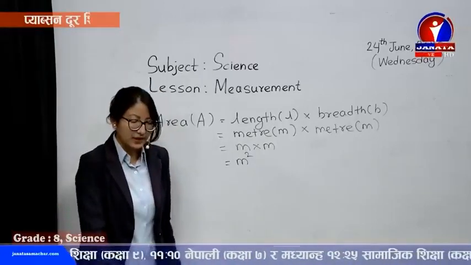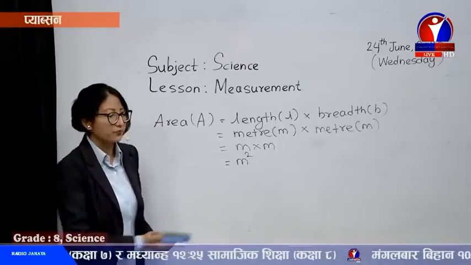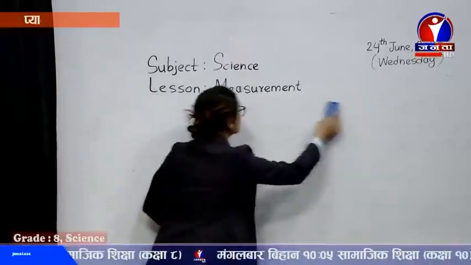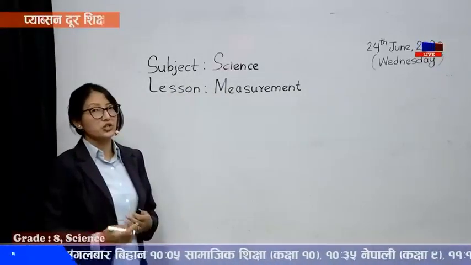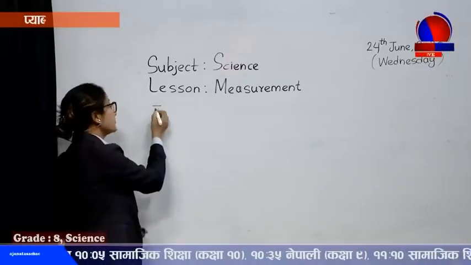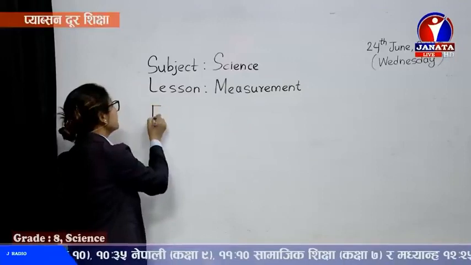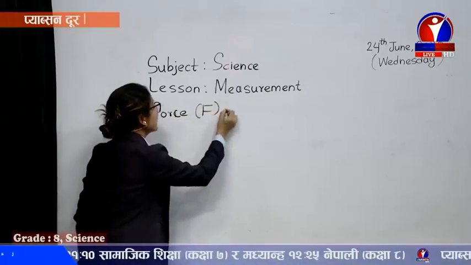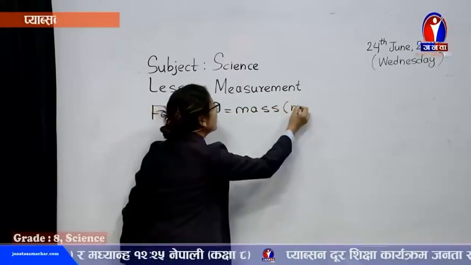Let's try getting the derived unit of force. This is revision plus. Now we are going to start from units, derived units. If it's force, force is denoted by capital F. In class 7 you have already learned about force.